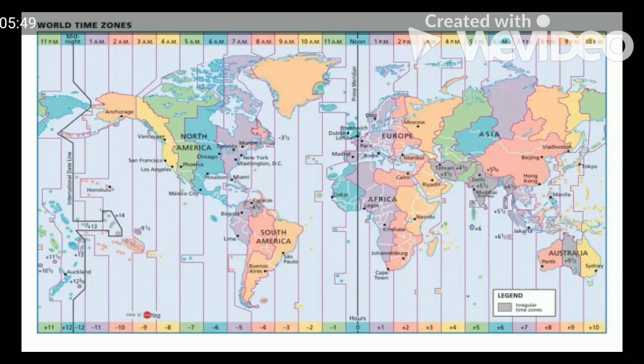When it is 12:30 past midnight, that means it becomes the next day. So it is the 21st. But he started here on the 20th. He reaches Auckland and sees the day has changed. So this is why this is called the international date line.